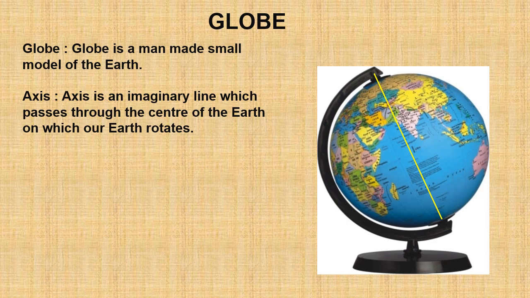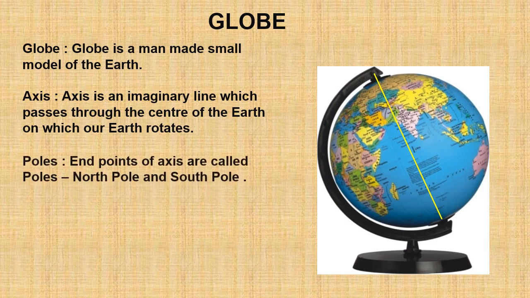This imaginary line, which passes through the center of the earth, is called the axis. The two end points of this axis are called poles. One is the North Pole and the other end point is called the South Pole.